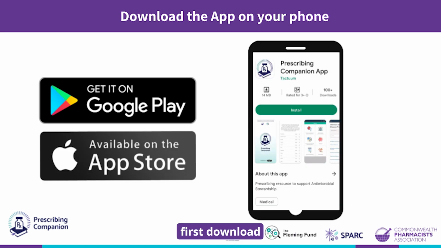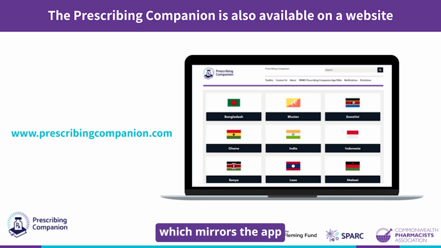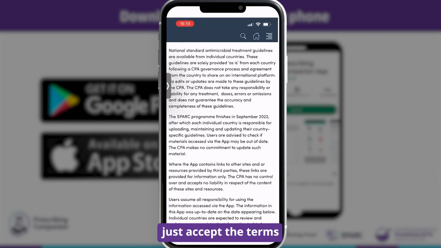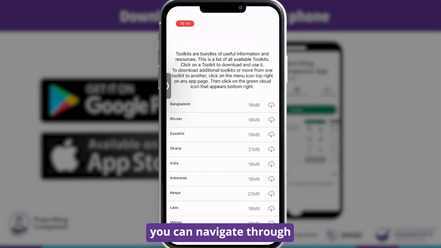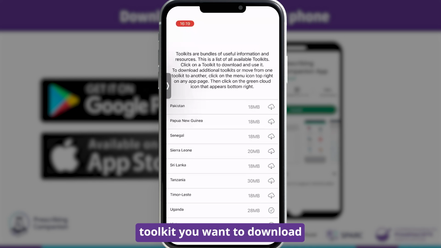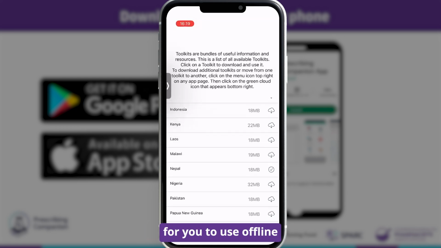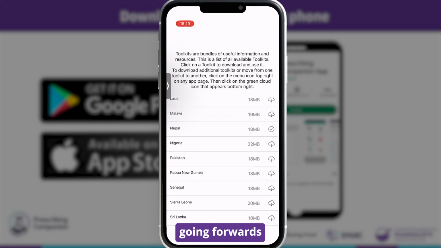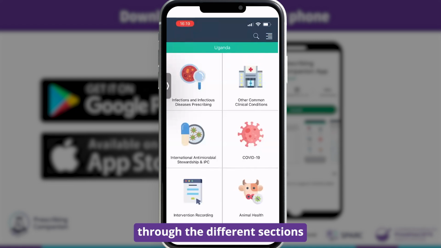To get started, first download the Prescribing Companion from either the Google Play Store or the Apple iOS Store. We also have a website version which mirrors the app and has the same functionality. Once you've downloaded, just accept the terms and conditions of the disclaimer to continue. At the home page, you can navigate through different country toolkits and select the toolkit you want to download. You can download a toolkit from any country. This will now be available for you to use offline without any internet connection going forwards. For this demonstration, let's go into the Uganda toolkit and navigate through the different sections.